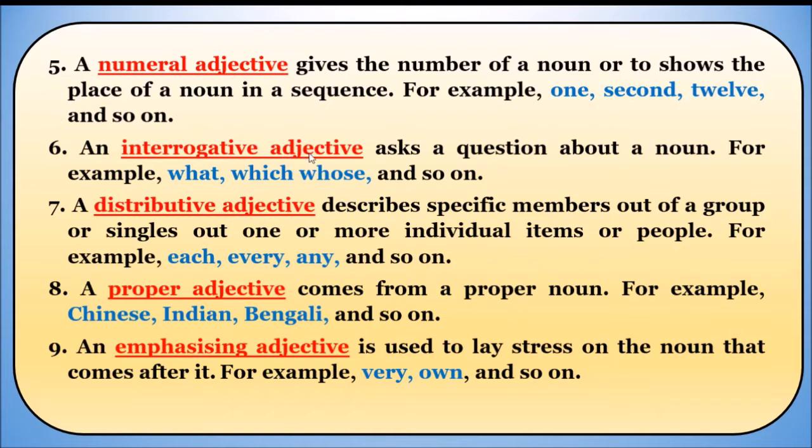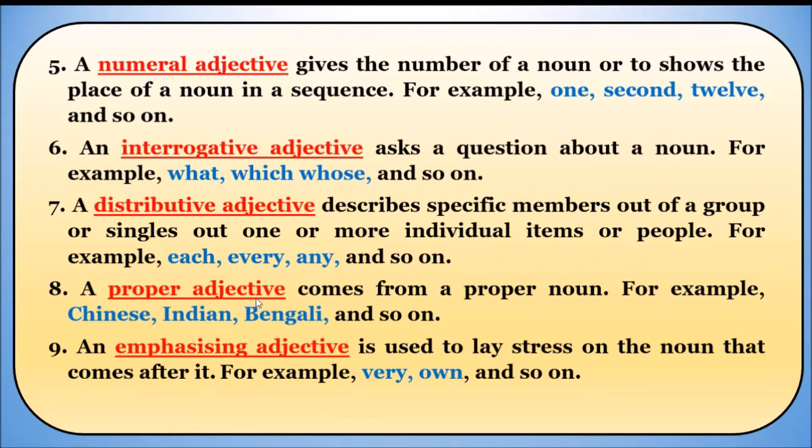Next, interrogative adjective means the question words, WH words. Whatever question words we are using are called interrogative adjectives. Distributive adjective means talking about one in the group. For example, a person in a group, a student in a class or a room in a school. When we are specifying a particular thing out of a group, not the whole group, when we want to talk about only one thing which belongs to that group, we call it distributive adjective.